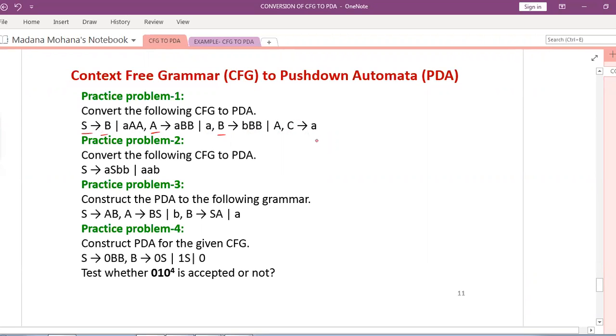Here we have the variables V equal to S, A, B, C. So here we have four variables. Then S is the starting variable. Then second problem, S derives AS, BB or AAB. Here only single variable. Then third problem, S, A, B. Three variables are there. Then this problem, just now what we demonstrated.